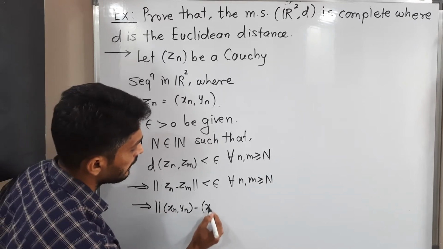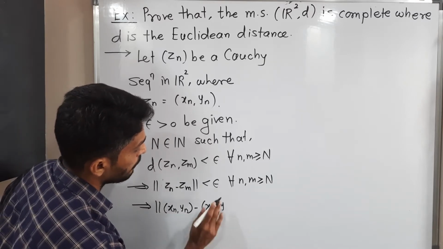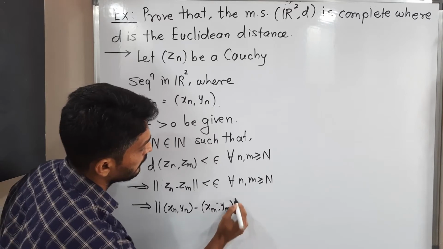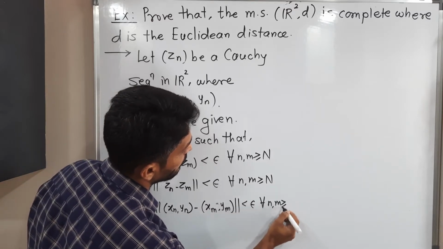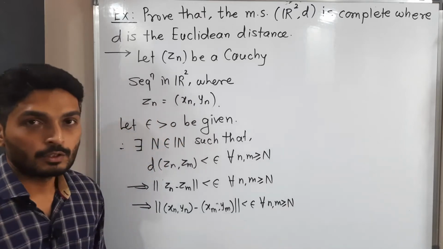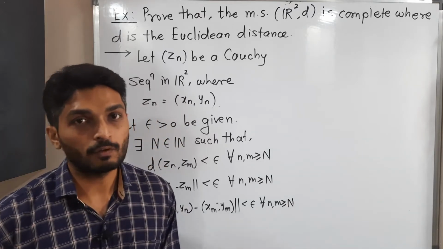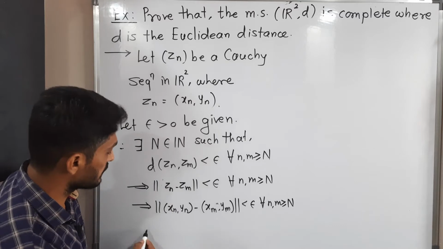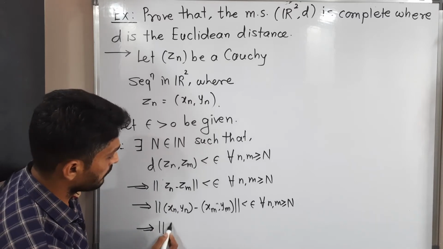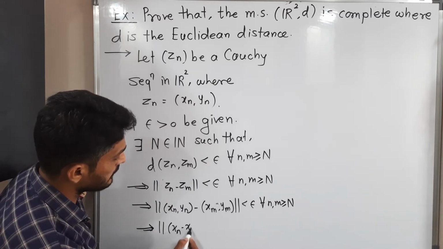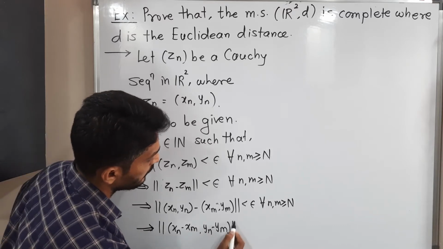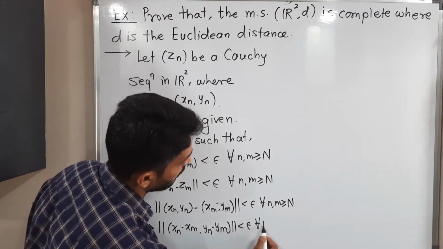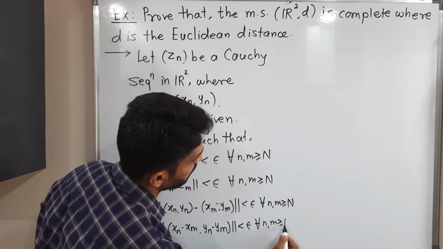It is (xm, ym), right? Less than epsilon for all n, m greater than or equal to capital N. You know how to subtract; obviously, component-wise subtraction is here. So therefore, norm of (xn minus xm, yn minus ym) less than epsilon for all n, m greater than or equal to capital N.